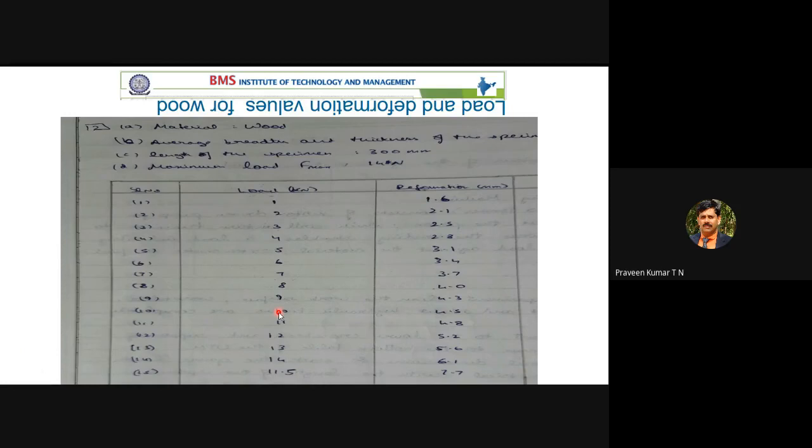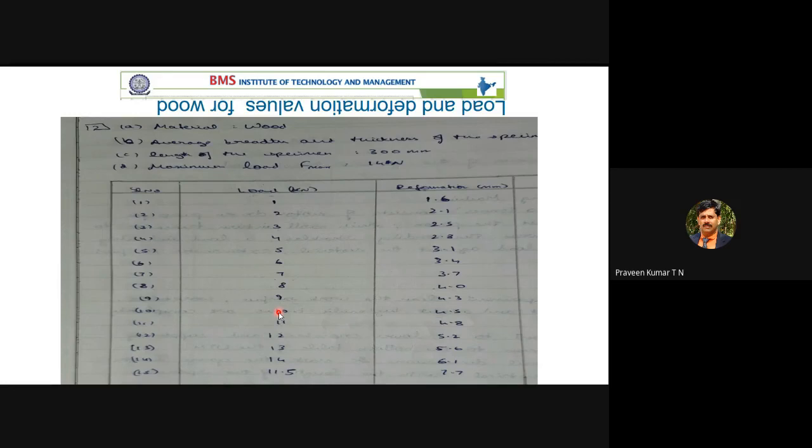Now you have to plot the graph. Make 2 columns. The left side is load. Since it is an observation book, you have to note down the values correctly, neatly and legibly. The left side column, load, is in kilonewton. You have already seen the digital indicator, from that you are noting down the values. On the right side column, it is deformation. Deformation unit is mm.